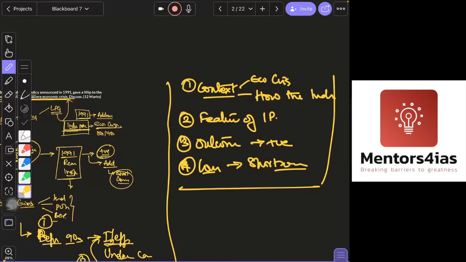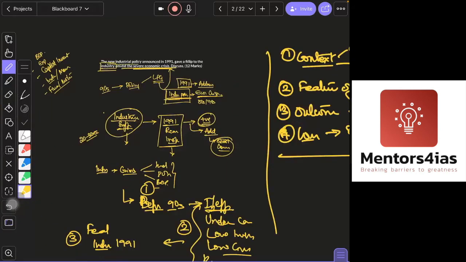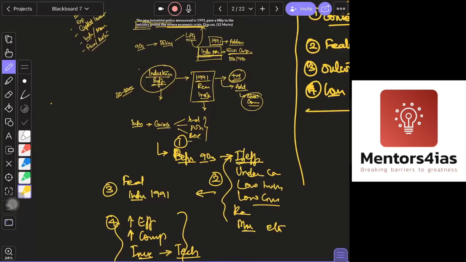So this is a very important topic: the economic reforms, the 90s reforms, whether it is liberalization, privatization, and all that. You have to know about it. From the mains point of view, you should know more detail about it. Here we have just focused on the industrial sector. In your answer key, the details are there: the features of the new industrial policy, the outcome, the merits and limitations of it, etc., have been mentioned.